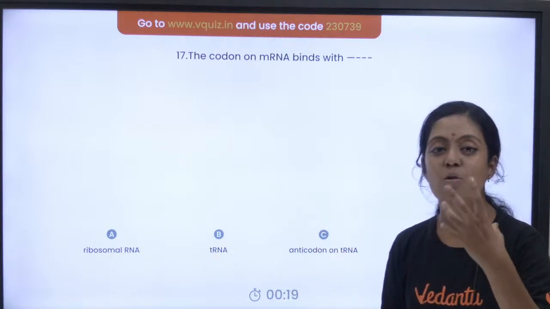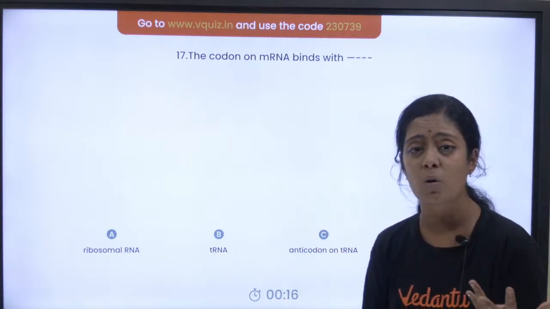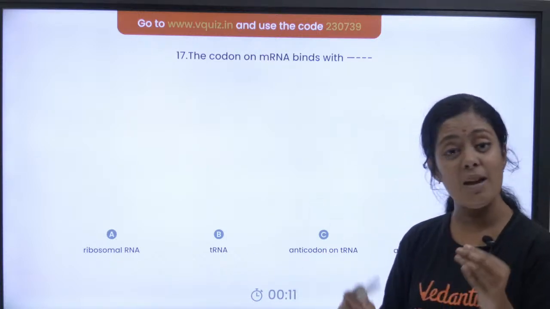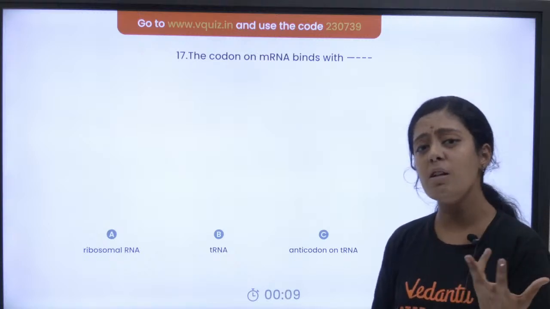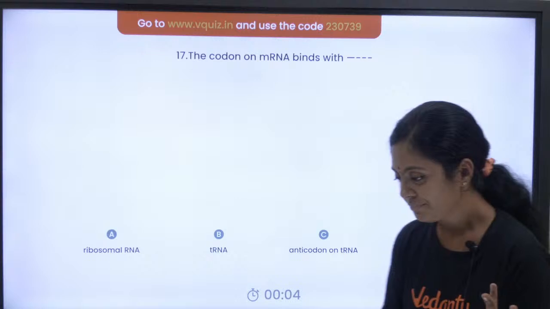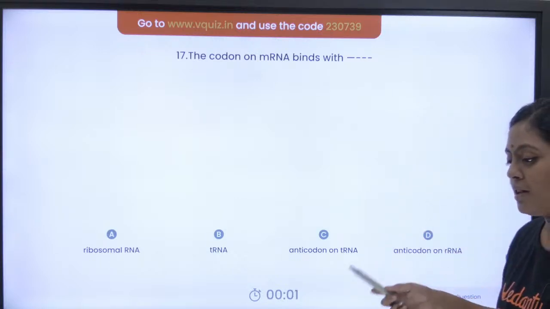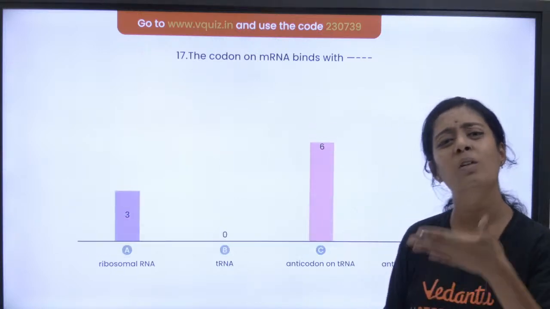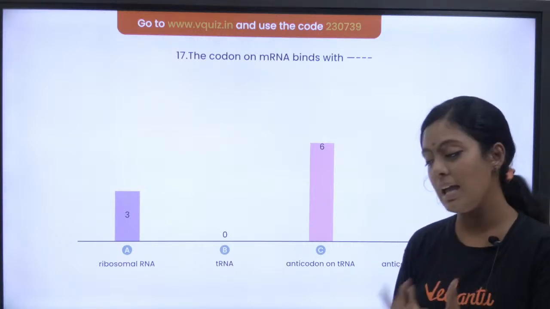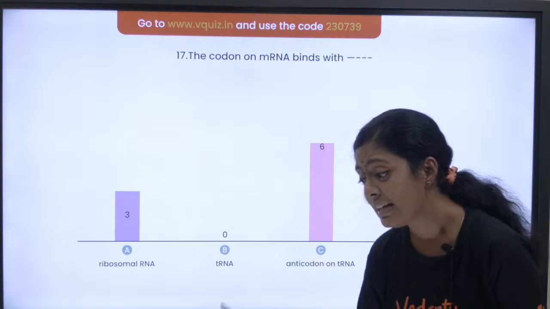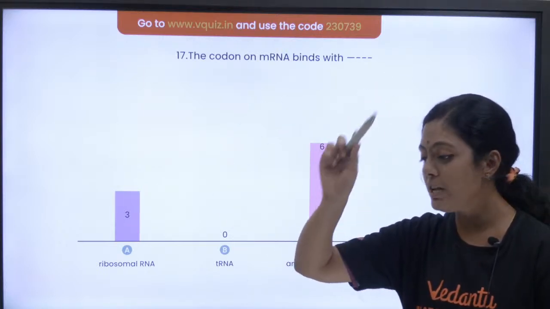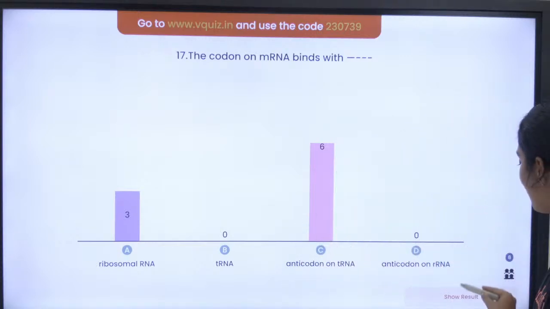Okay, இப்போ AUG தான் உங்க codon. அப்பனா anticodon என்ன இருக்கும்? AUG codes for methionine. So what will be the anticodon? Can anyone tell? If AUG is the codon on the mRNA, what will be the anticodon? ரொம்ப ஈஸியான question. Let me see who will answer. Yes, இதுக்கு answer C தான். If AUG is the codon, anticodon will be UAC. A will pair with U. Okay, then you have UAC. Yes, UAC. AUG. A pairs with U. U pairs with A. G pairs with C. Okay. Yes, pasangla. We'll see the result.